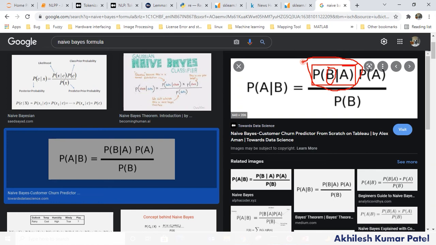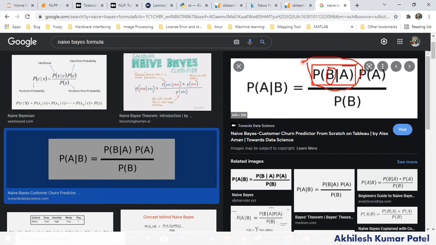Now if I have discrete data, let's say 1, 5, 5, 2, what is the probability of 5? 5 is repeated 2 times, so 2 by 4. That's very simple, right? That's why Naive Bayes works perfectly for discrete predictors. Very easily it can calculate.